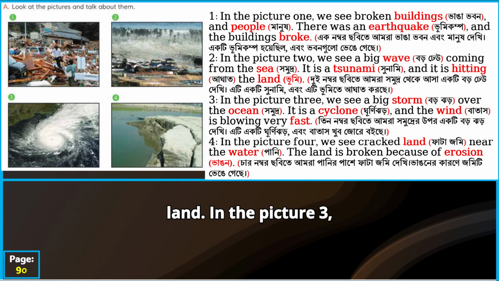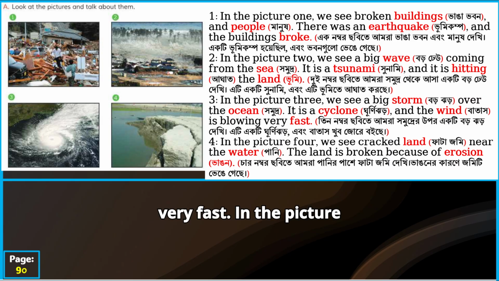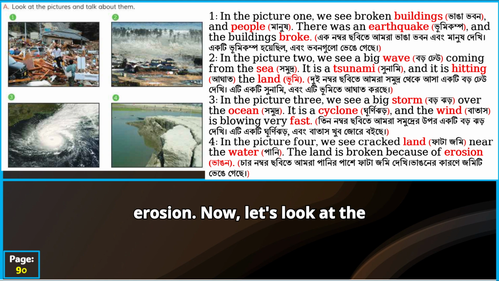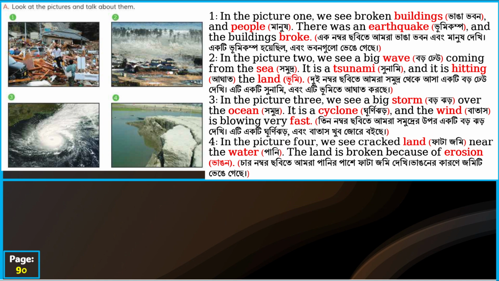In picture 3, we see a big storm over the ocean. It is a cyclone and the wind is blowing very fast. In picture 4, we see cracked land near the water. The land is broken because of erosion. Now, let's look at the meaning of the important words marked in red.